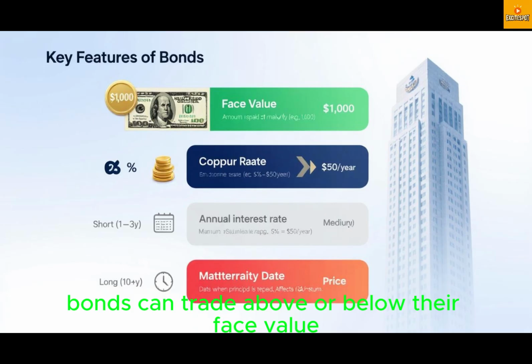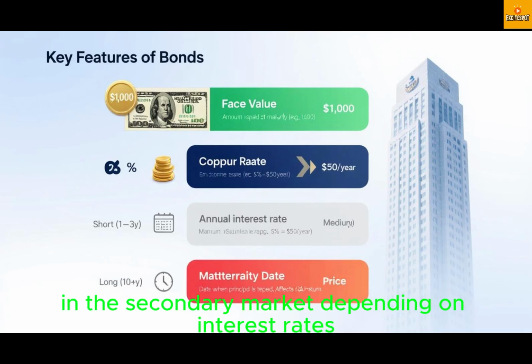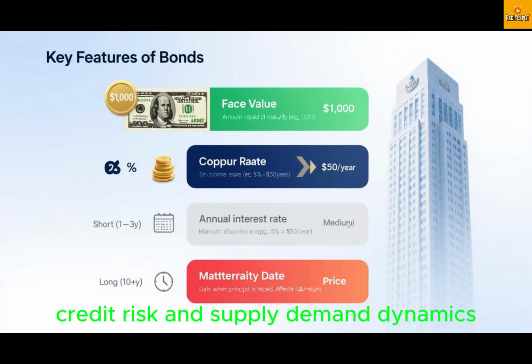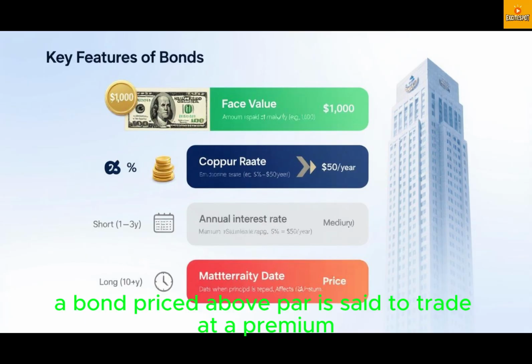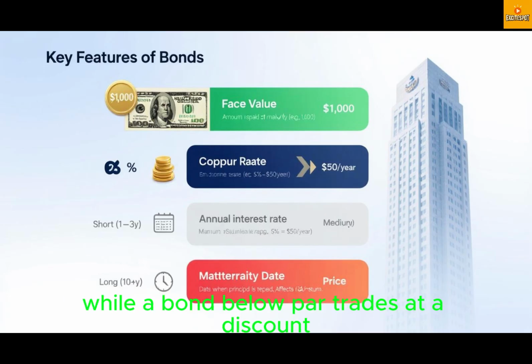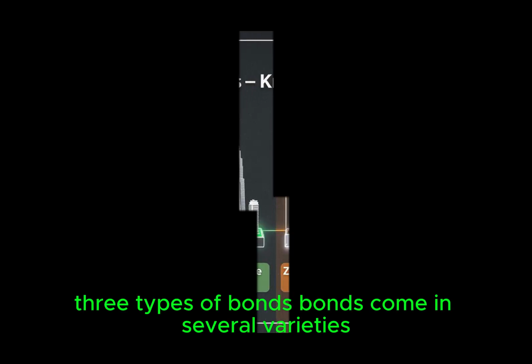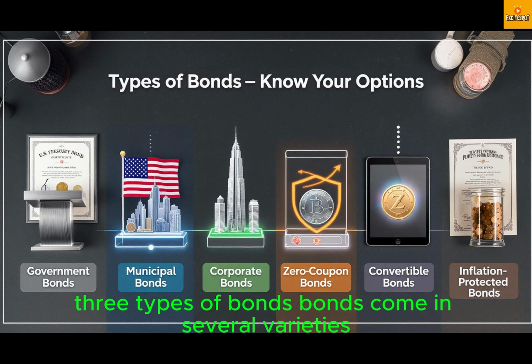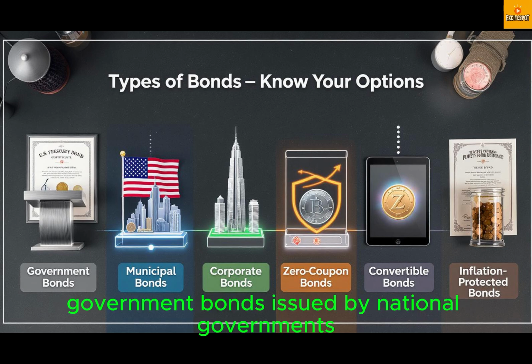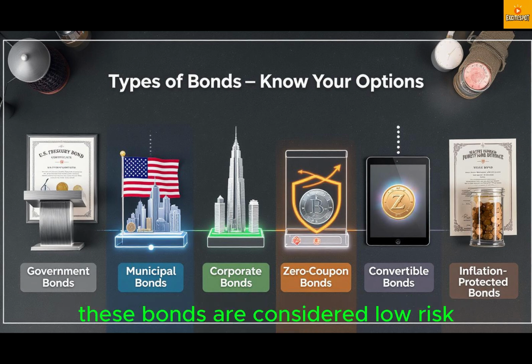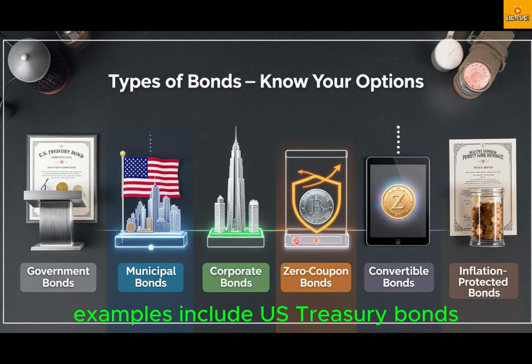Price. Bonds can trade above or below their face value in the secondary market, depending on interest rates, credit risk, and supply-demand dynamics. A bond priced above par is said to trade at a premium, while a bond below par trades at a discount. 3. Types of bonds. Bonds come in several varieties, each with unique characteristics and risk profiles. Government bonds. Issued by national governments, these bonds are considered low risk since the government can raise taxes or print money to repay debt. Examples include U.S. Treasury bonds, UK gilts, or German bunds.